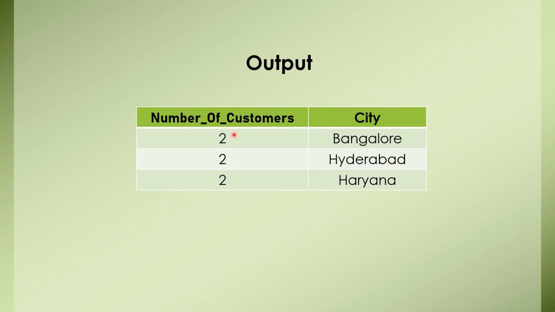Using that COUNT(*) function, we are counting the number of customers in Bangalore city. How many rows were grouped under Bangalore city? Two rows. That's why we are getting 2 here. Similarly for Hyderabad and Haryana, this COUNT(*) function is counting the total number of rows passed down by this GROUP BY statement in SQL. The GROUP BY statement first grouped Bangalore city, it got only two rows, so the COUNT(*) counted only 2. Similarly for Hyderabad and Haryana.